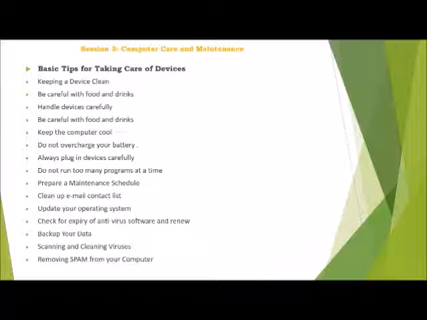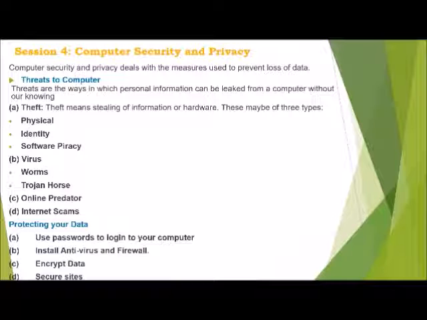We should take backup of our data. We should scan and clean viruses from the computer system and any other device that we use on our computer system, like pen drive, etc. And we should keep on removing spam from our computers. So this is how we can take care of our computer system. Now we'll discuss computer security and privacy, which deals with the measures which are used to prevent loss of data.